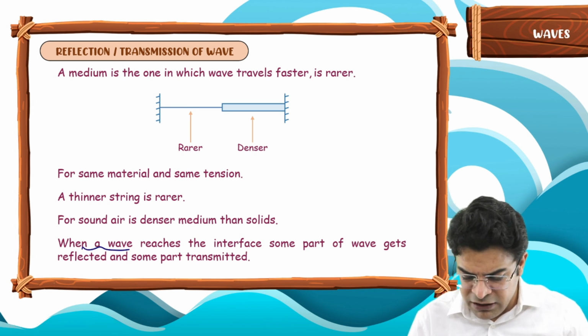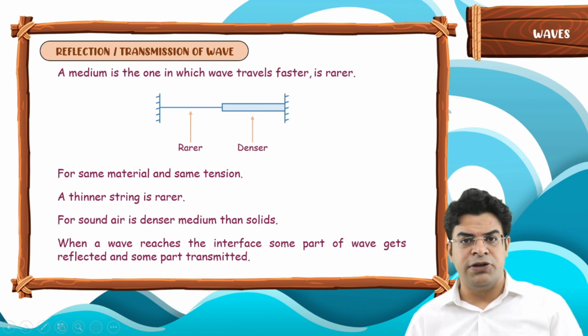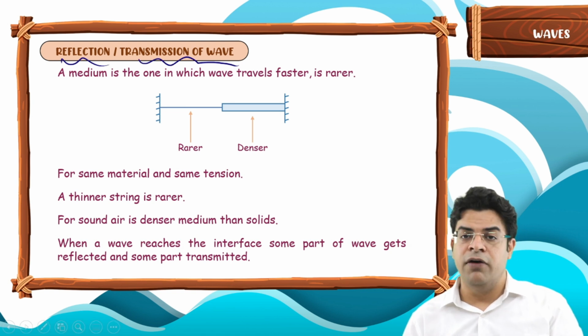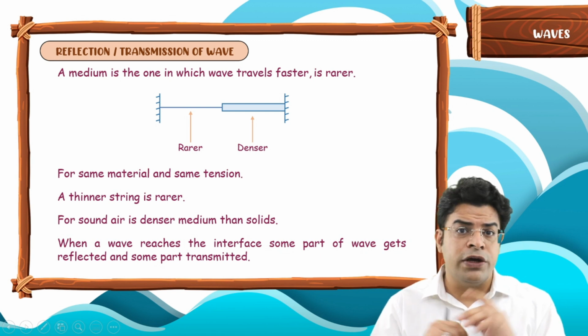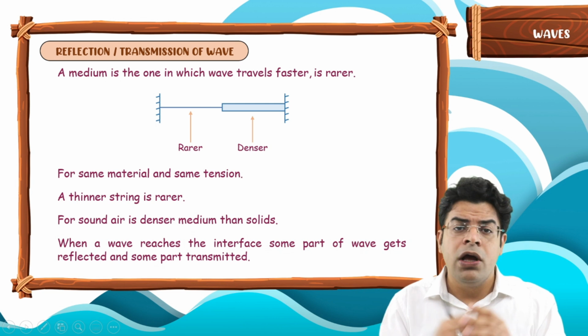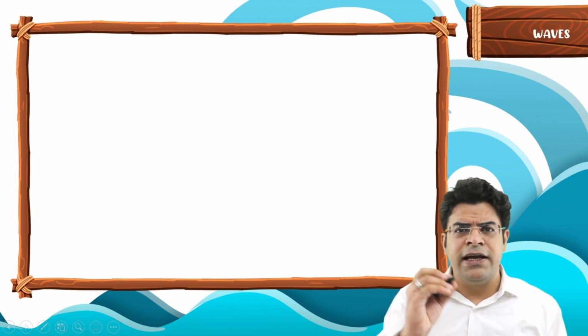Right now, when a wave reaches the interface, some part of the wave gets reflected and some part transmitted. Now let's continue learning the reflection and transmission of a wave. When the wave reaches the interface, there can be two cases. The wave might be trying to move from a rarer medium into a denser medium, or the wave might be trying to move from a denser medium to the rarer medium. So let's take these two cases one by one.